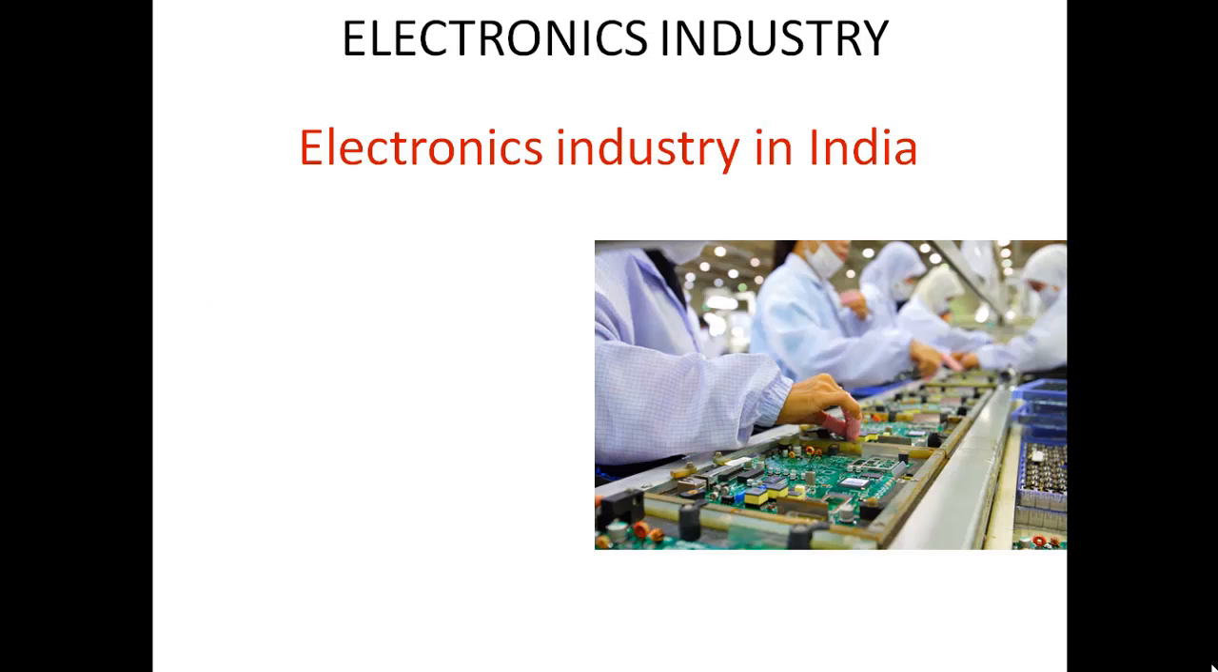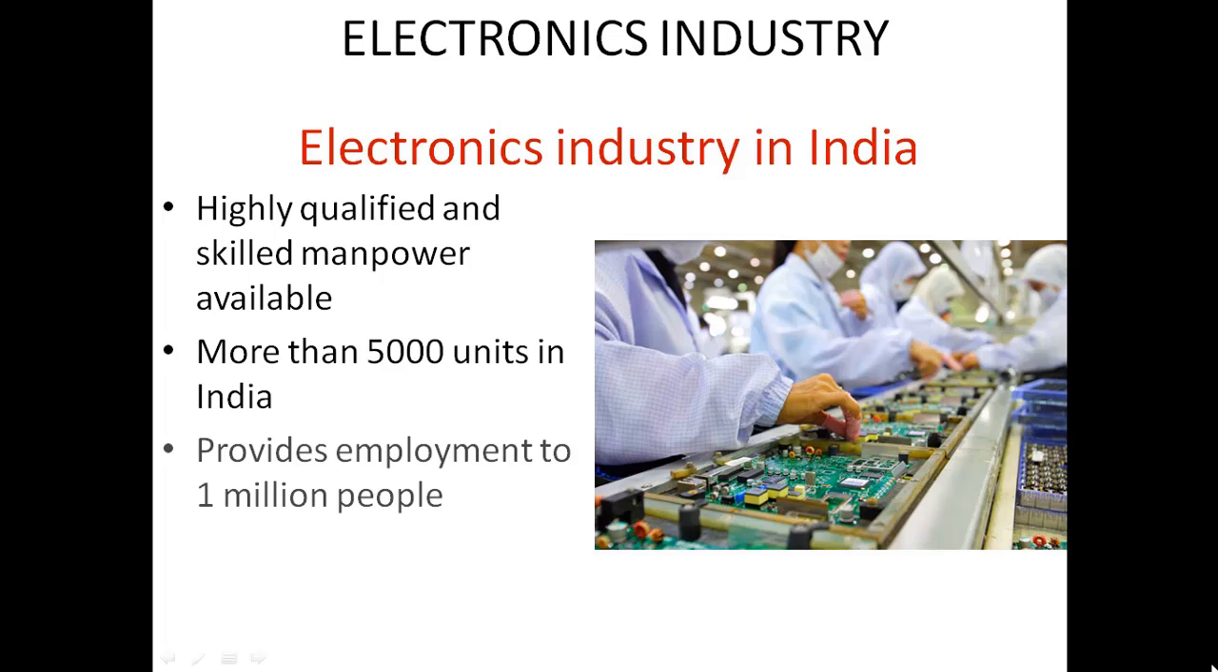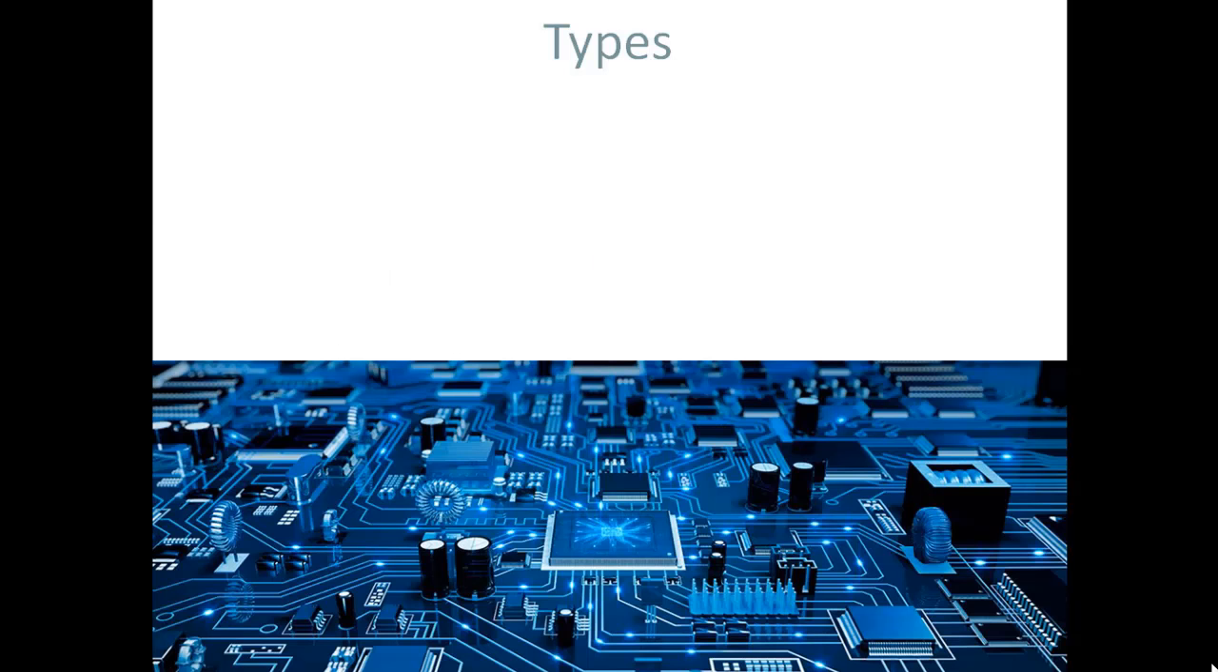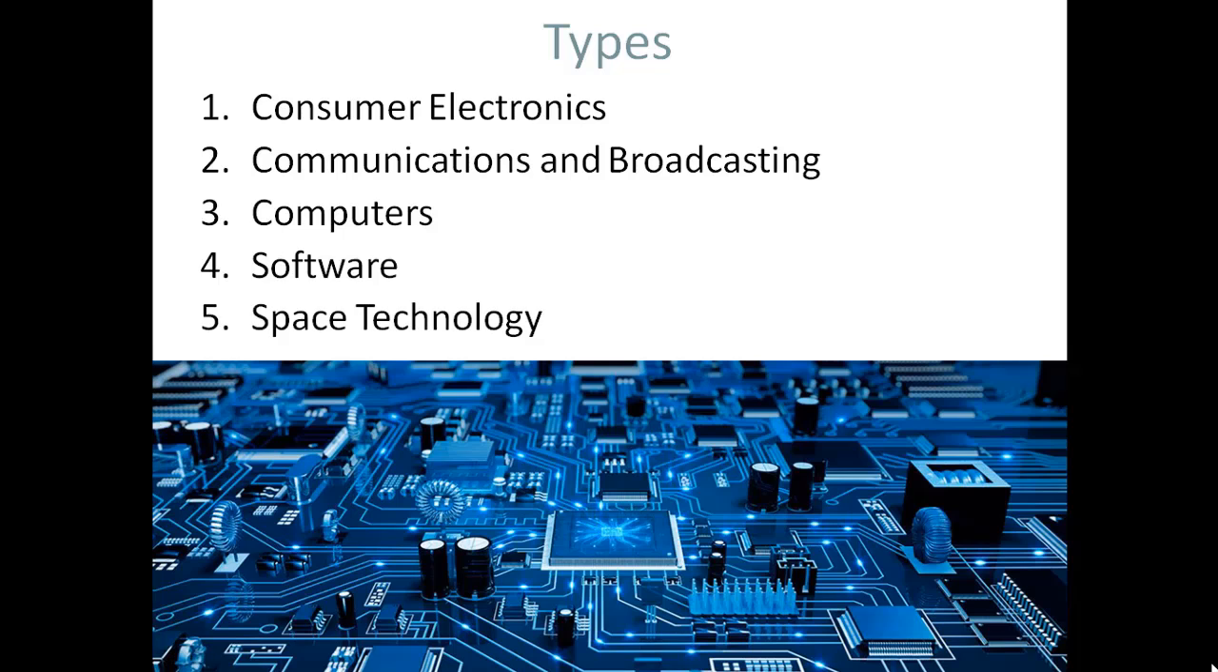Now we learn about the electronics industry. The electronics industry in India has developed in the last 20 years. Now let's see some of the factors that play a very important role. Highly qualified and skilled manpower is available in India, and more than 5,000 units are set up in India. It provides employment to 1 million people. It can be set up on a small scale. Now we'll see different types of electronics manufactured in India: consumer electronics, communications and broadcasting, computers, software and space technology.